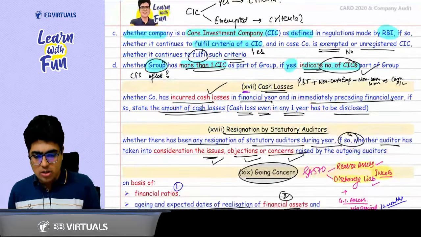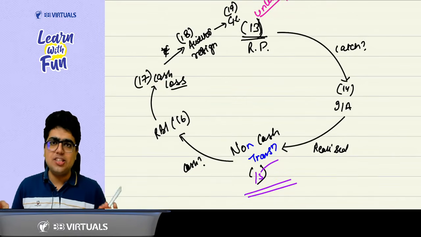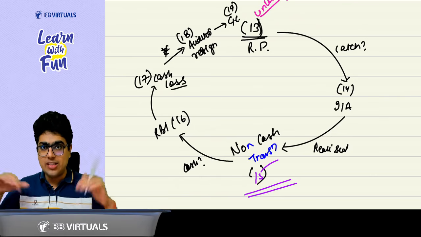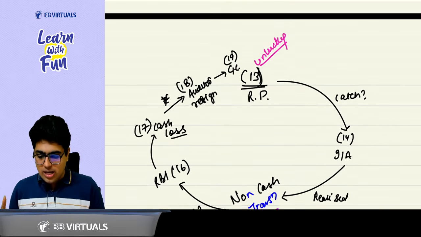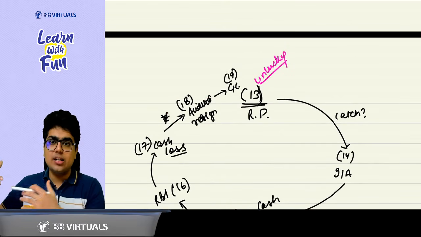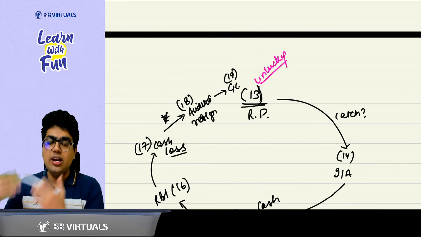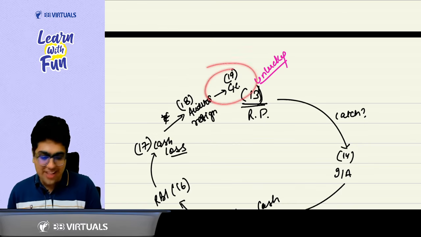Now let's talk about cash loss. In case of cash loss, you just need to report whether there was a cash loss in the current year and in the previous year. If in any year, report the amount of the cash loss. Now, auditor resigned. Whether any auditor resigned before you, and whether you considered the issues and objections raised by the previous auditor.